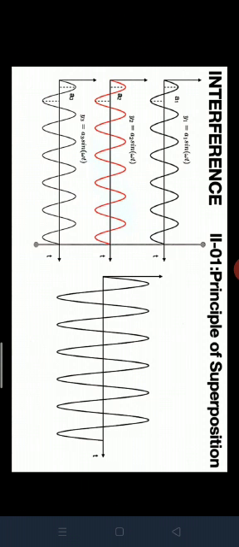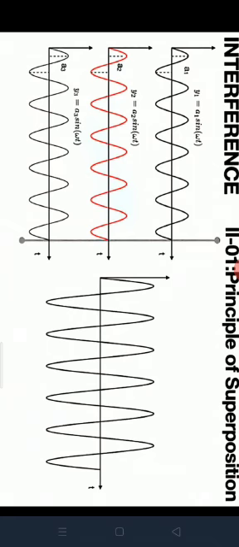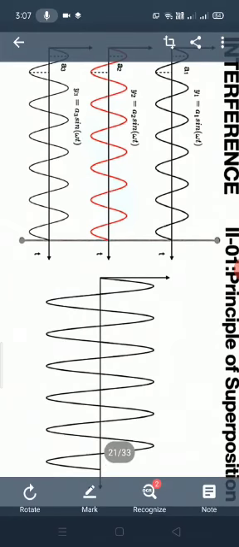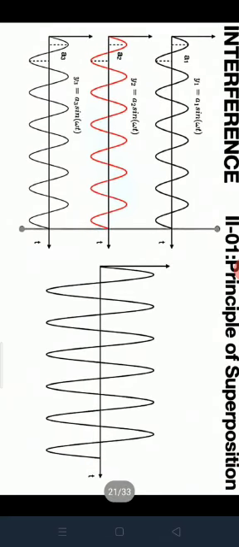So a is denoted as crest and trough, and omega is the angle between the waves. So when we take three waves, the first wave is y1 is equal to a1 sin omega t, y2 is equal to a2 sin omega t is the second light source, and the third one is y3 is equal to a3 sin omega t.